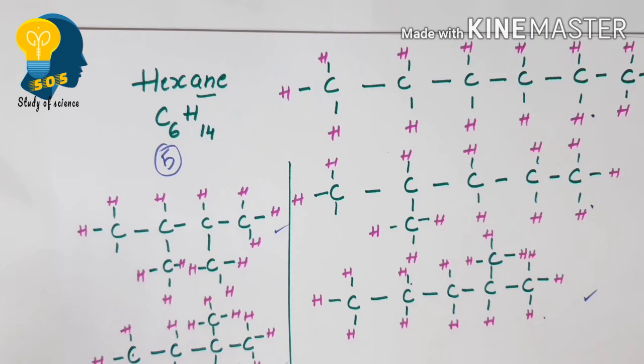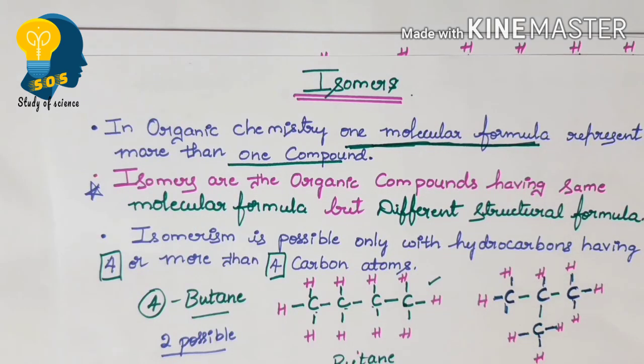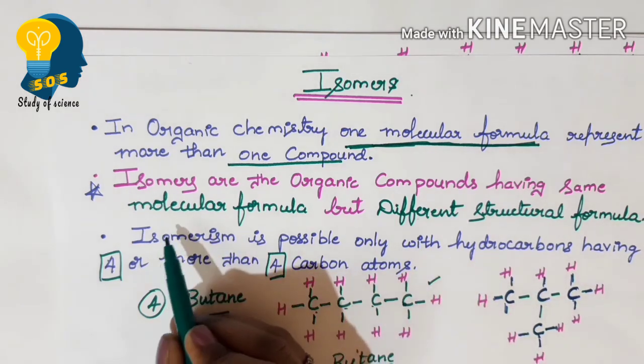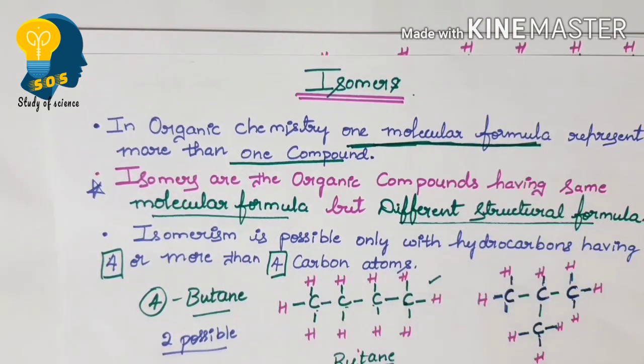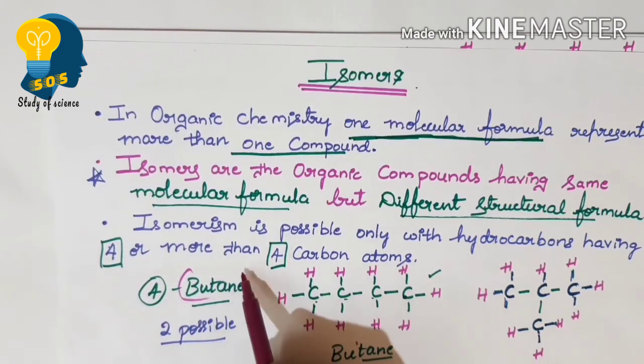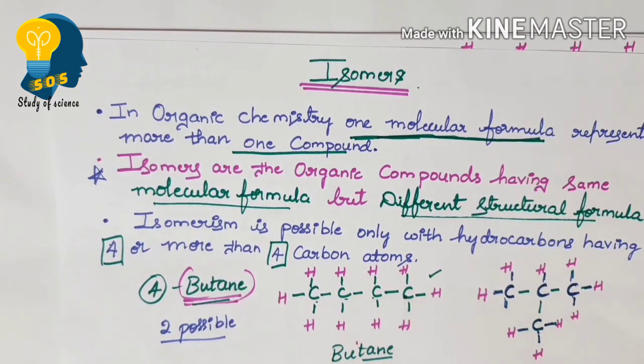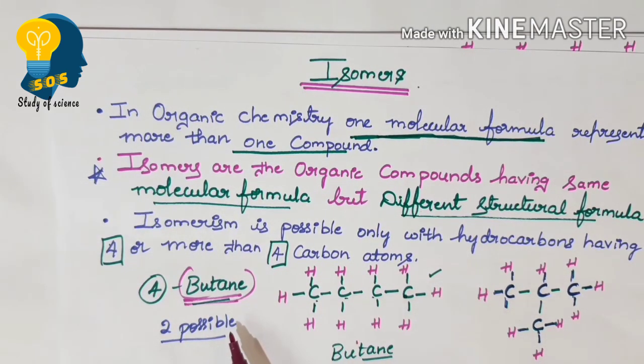I repeat, what are isomers? Isomers are the organic compounds which have the same molecular formula, but can be represented with the help of different structural formulas. And which is the first member of isomers? Please remember, very important, the first member of isomers is butane.